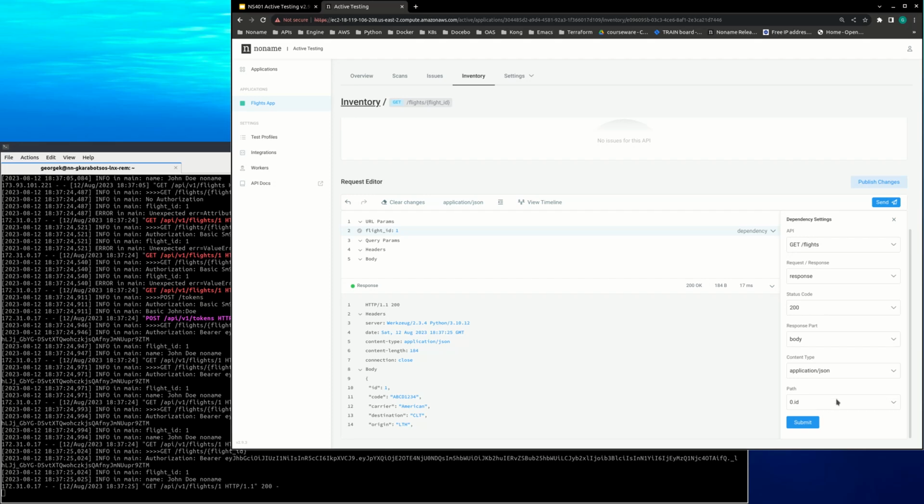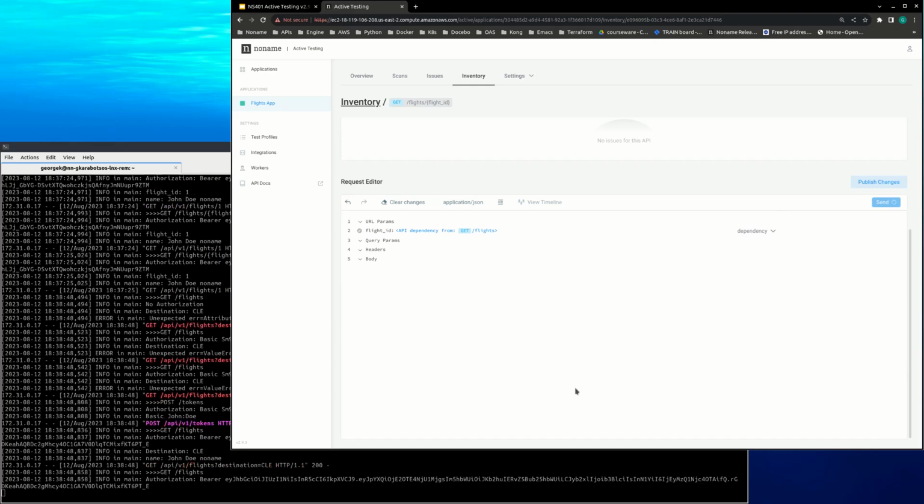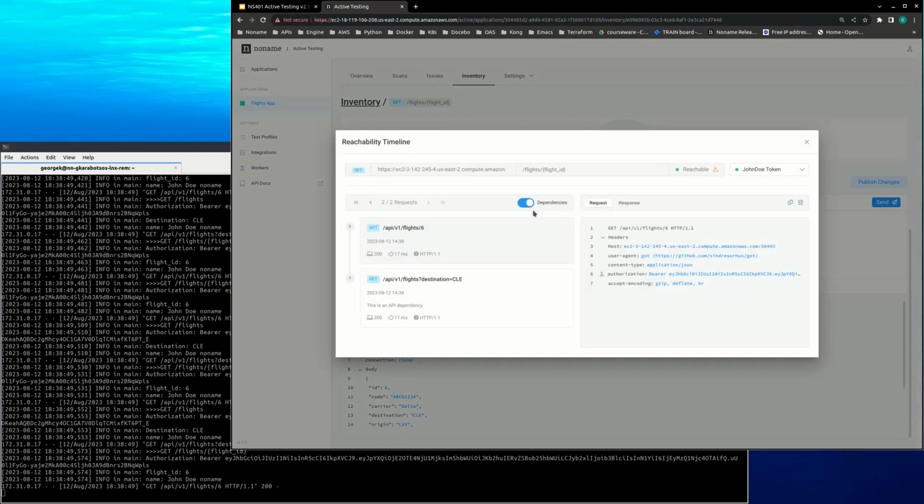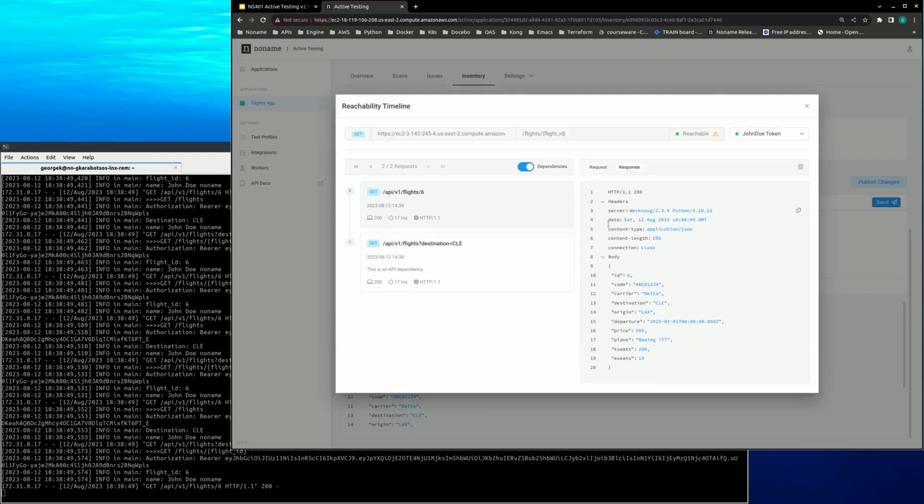And I can click submit. And I can click send and give it a test run. And now it is successful. And if I go to the view timeline in order to see exactly what happened in this particular case, I'm going to see my dependency in this get flights, and of course it makes use of the optional destination. So it says, okay, give me all the flights with destination to Cleveland, CLE.